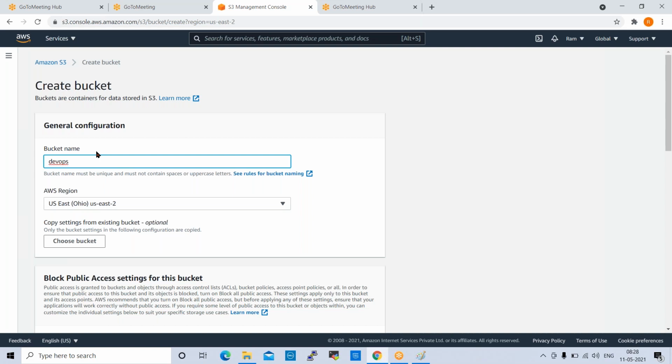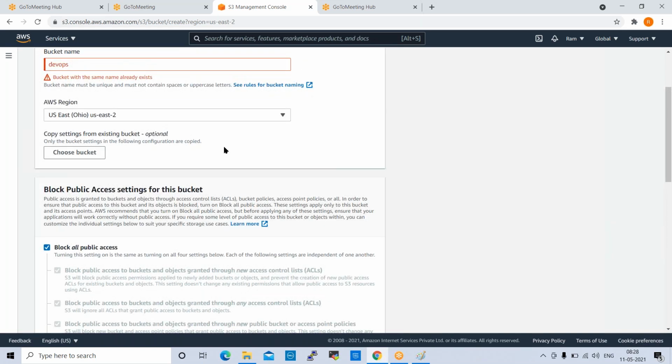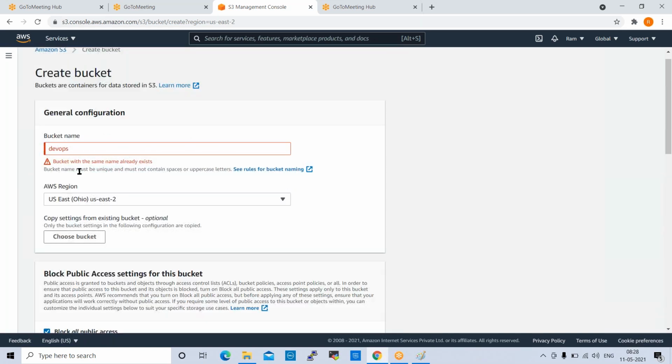When we create the bucket, see here, bucket with the same name already exists. It will not create the bucket. That is why we need to give a proper, unique name.